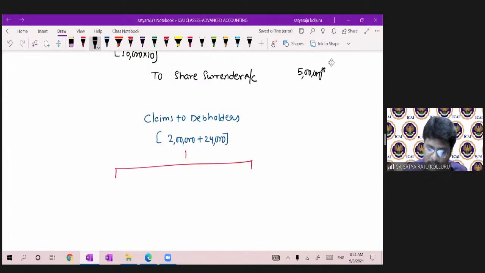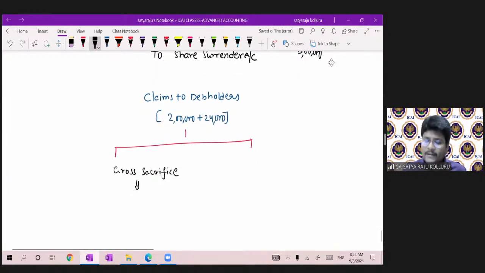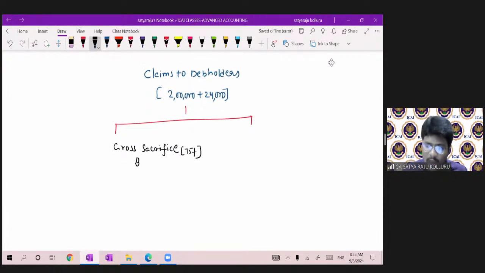That is gross sacrifice, to the extent of 75%. The principal was 1,50,000 and the interest was 24,000, 75% of which was 1,68,000. It was a gross sacrifice.